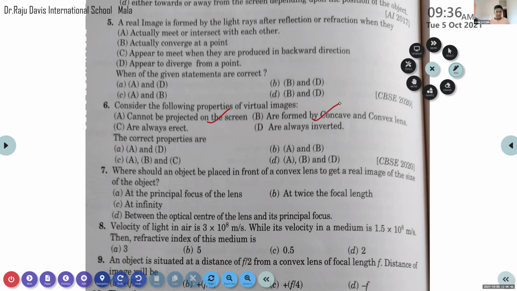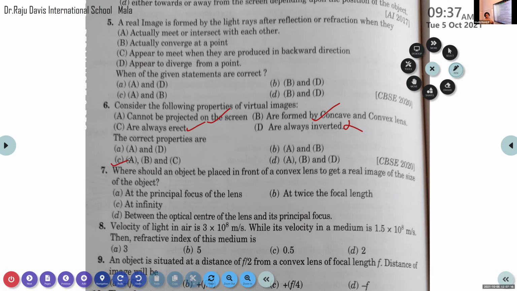So option B is also possible. Option C, are always erect. What about virtual images are always inverted? Is it possible? No. So the correct option is A, B, and C. These are the properties that describe virtual images: they cannot be projected on the screen, are formed by concave and convex lenses, and are always erect in nature.